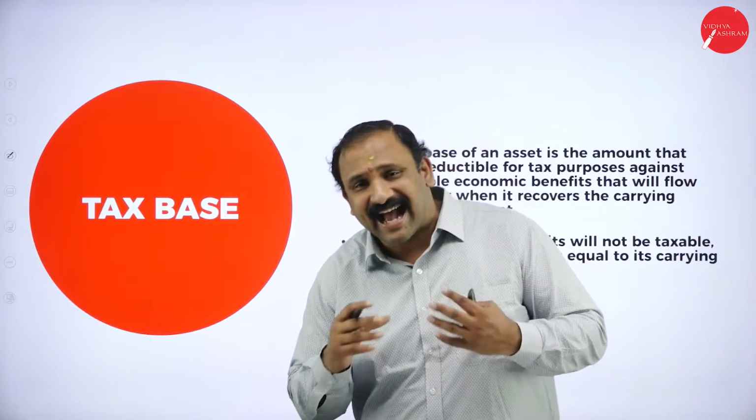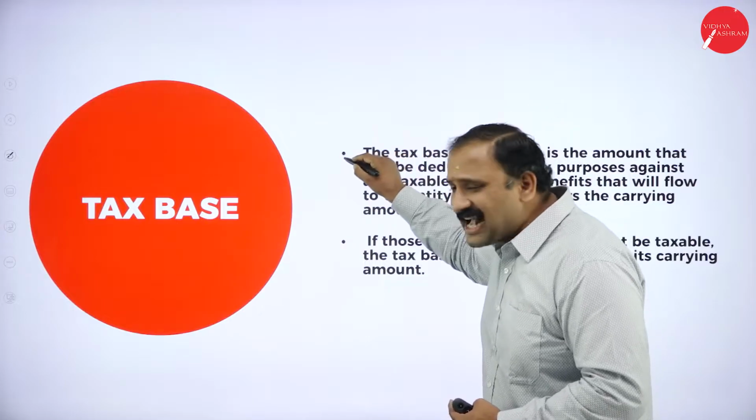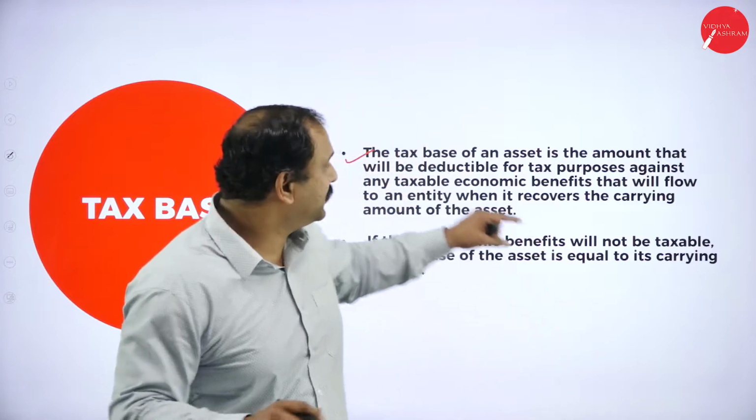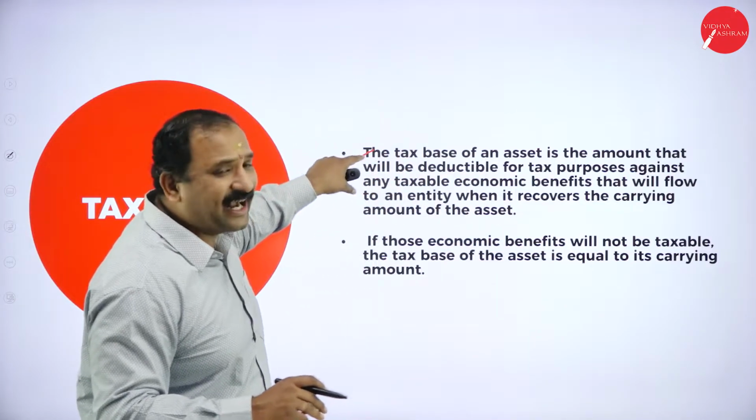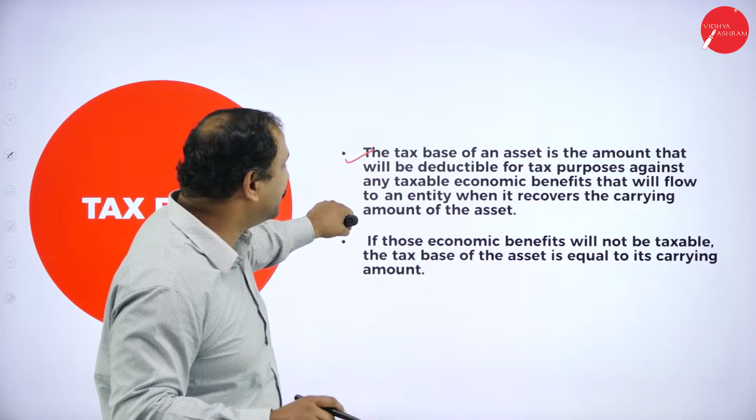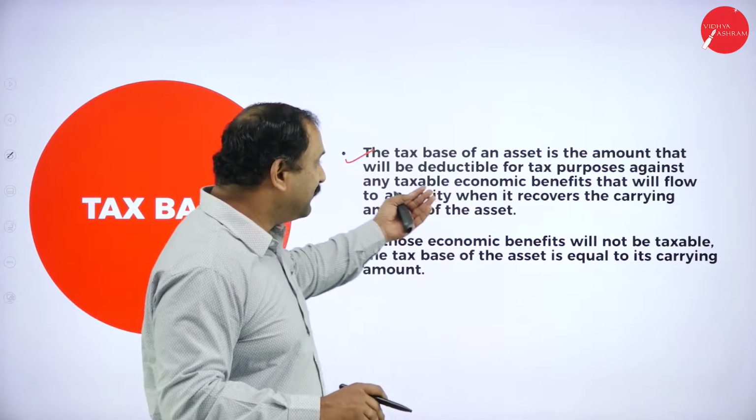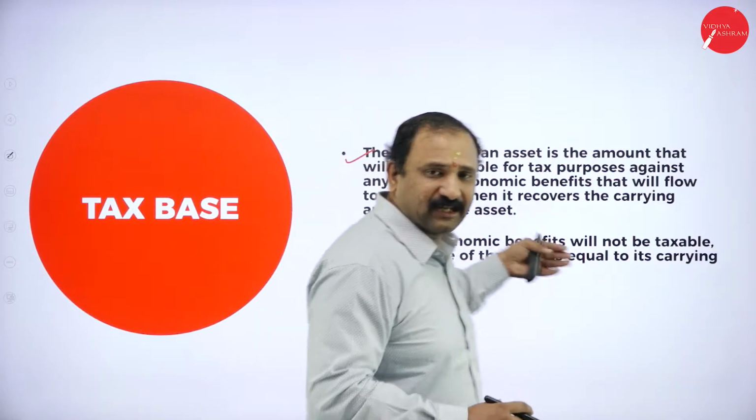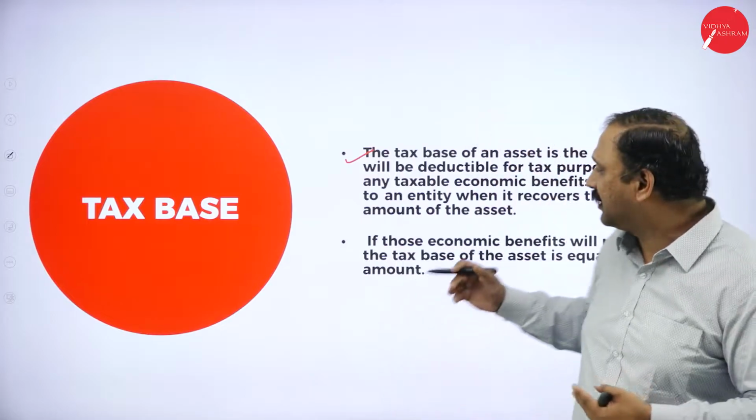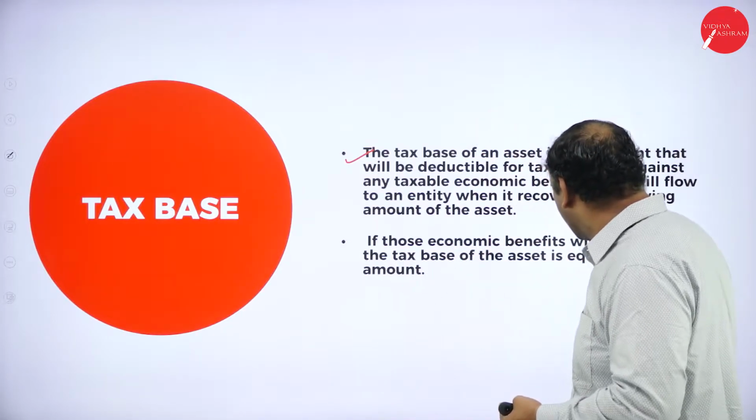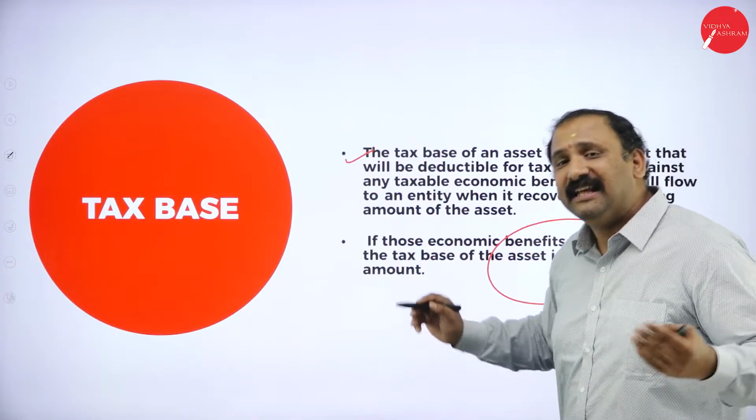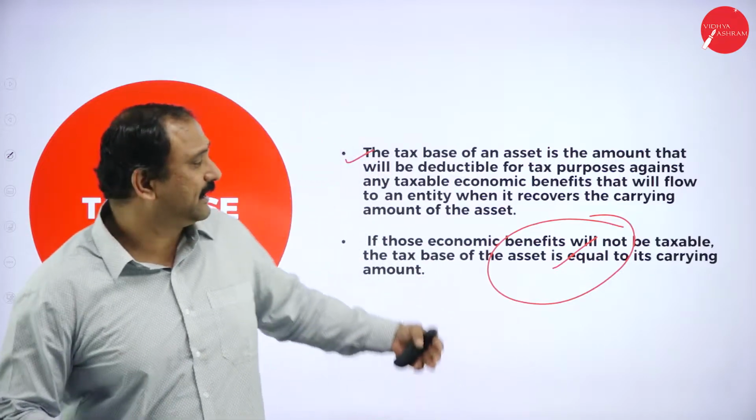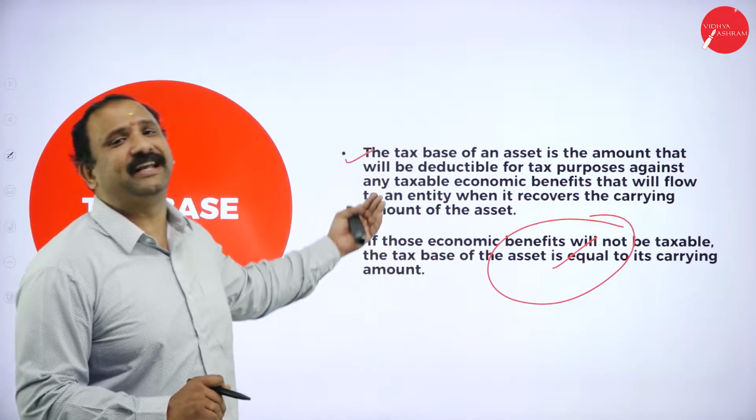Moving further, the tax base. Now, what is the tax base? The tax base of the asset is the amount that will be deductible for tax purposes against any economic benefits that flow to an entity when it recovers the carrying amount of the asset. All these factors are recoverable and very important altogether. And if those economic benefits will not be taxable, then the tax base of the asset is equal to its carrying amount.